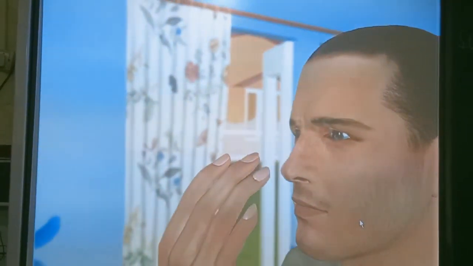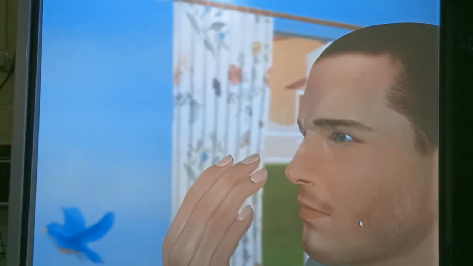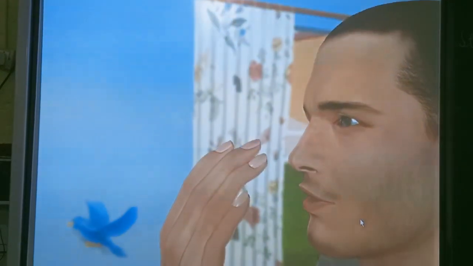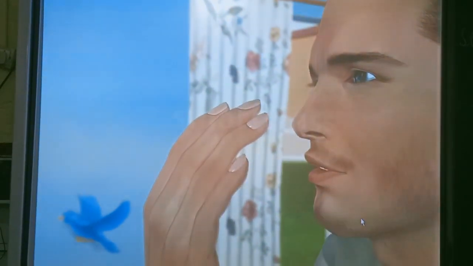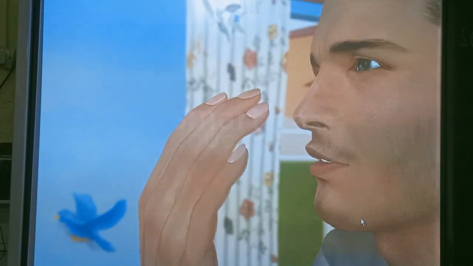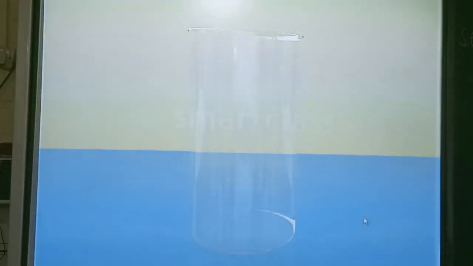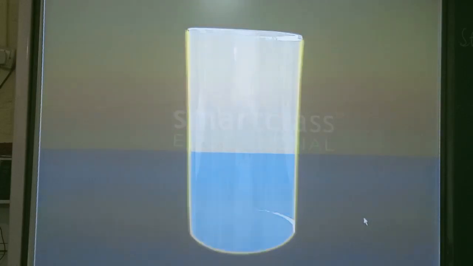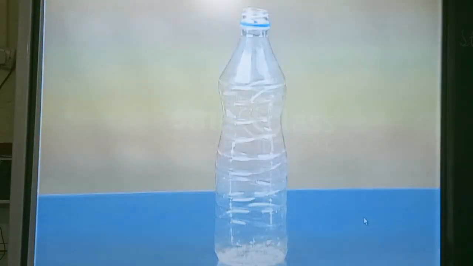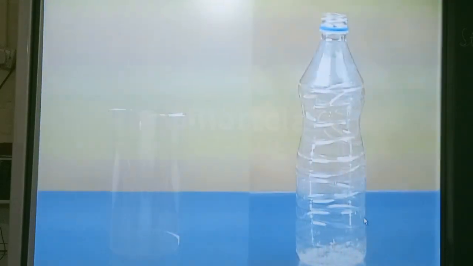Bring your palm close to your mouth and gently blow. Feel something against your palm. Well, it is air coming out of your body. Even objects that seem empty, for example an empty glass or an empty bottle, contain air. Let us check out this fact by carrying out a simple experiment.